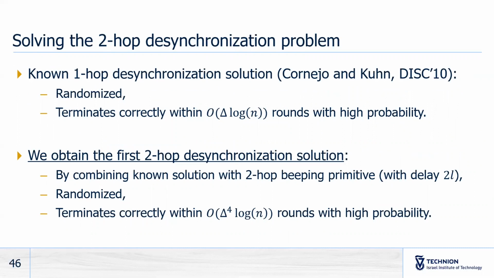Now that we have the two-hop beeping primitive, we can solve the two-hop desynchronization problem. Coordination could present a one-hop desynchronization solution, which is randomized and terminates correctly within delta times log n rounds with high probability. In our work, we show how to obtain the first two-hop desynchronization solution by combining this known solution with our two-hop beeping primitive and taking into account the fact that there is a delay for these two-hop beeps. The resulting solution is randomized and terminates correctly within delta to the power 4 times log n rounds with high probability.